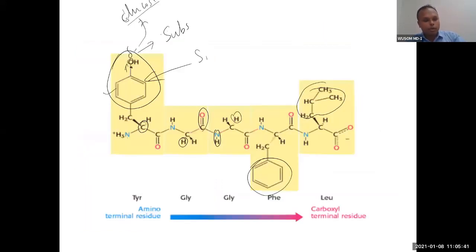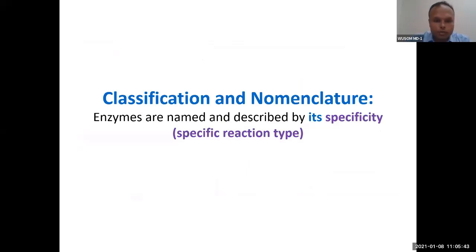Now let's talk about the nomenclature. So what is the significance of nomenclature? I told you this is an enzyme. Again, I'm drawing the picture. So it has got teeth. By now, what is teeth? What is the teeth of an enzyme? Chemically, what is the teeth of an enzyme?